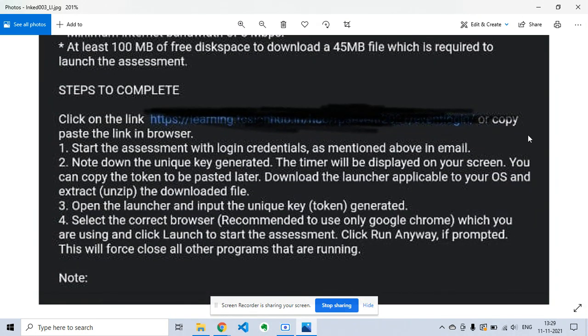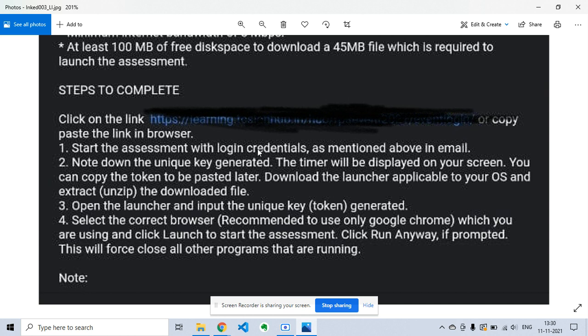They will also give a link which you can copy into your browser and start the assessment with the login credentials. Note down the unique key generated; you have to write it down on a page or copy it in a notepad. It is better to write it down on a page, because when the system runs, you will not be able to open any other software or anything else.